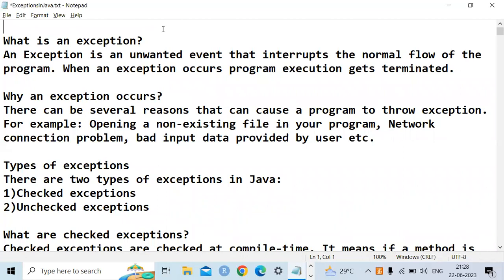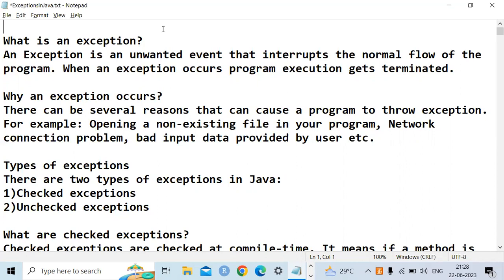So, an exception is nothing but an unwanted event. An event is nothing but a situation that occurs, and because of the situation, the program gets interrupted and we are unable to execute further. That scenario is called an exception.